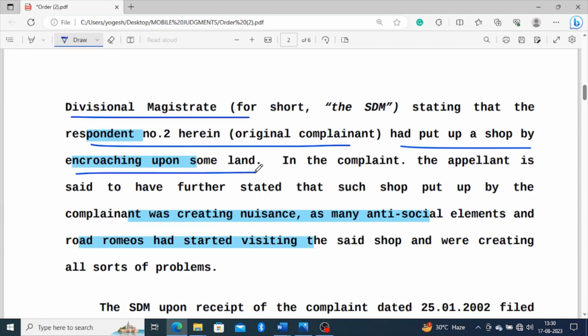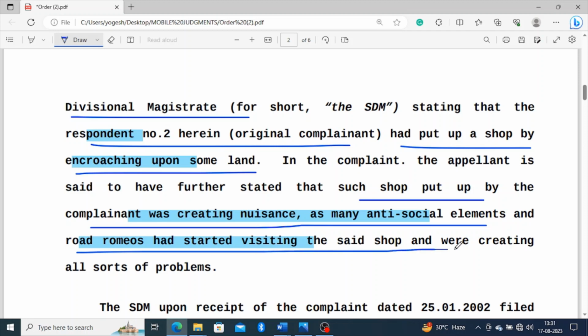It means the appellant had previously filed a complaint against respondent number 2 about a shop encroaching on some land, before the SDM office. The appellant further stated that such a shop put up by the complainant was creating a nuisance as many antisocial elements.